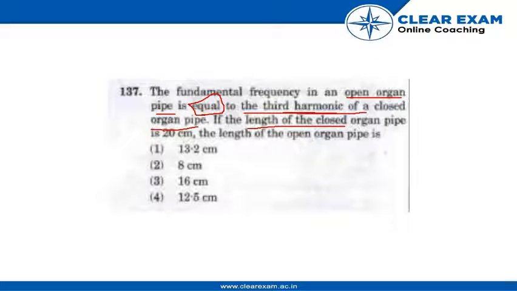That will be, let's take this as n, then this will be equal to (2N minus 1) V, where V is the velocity, divided by 4L, taking L as the length of the closed organ pipe.